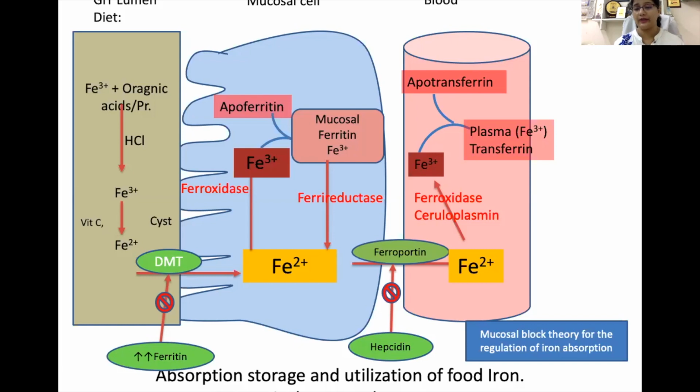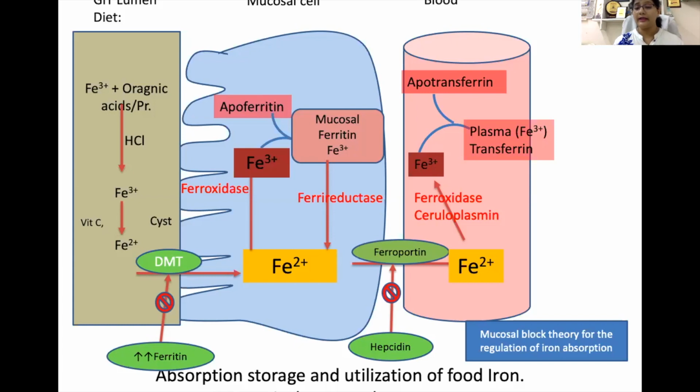Now this transferrin is a transport protein which transfers iron in the blood. So each transferrin molecule can bind with two molecules of iron, and this concentration of plasma transferrin is known as the total iron binding capacity.